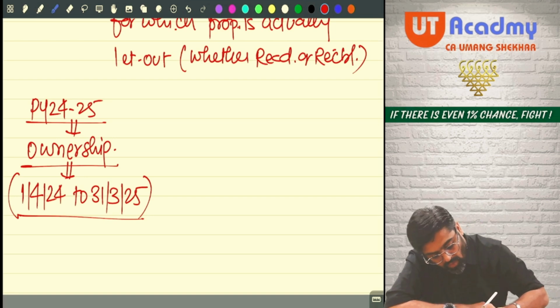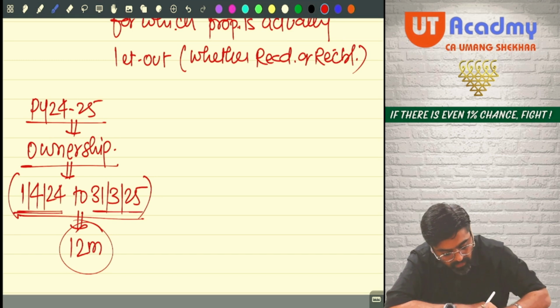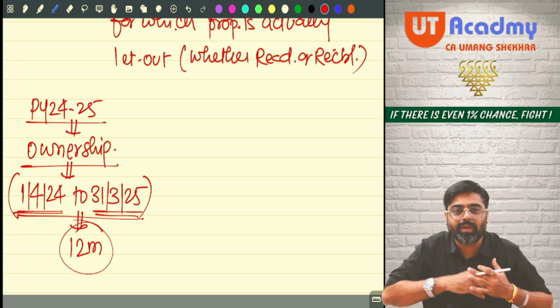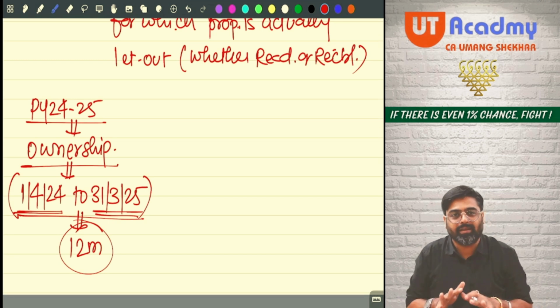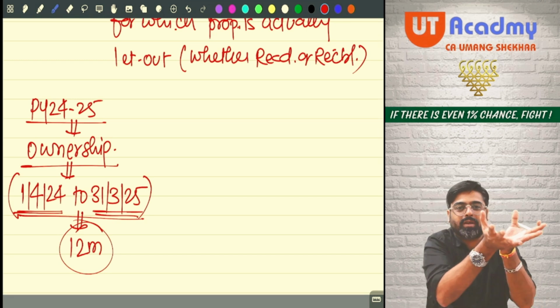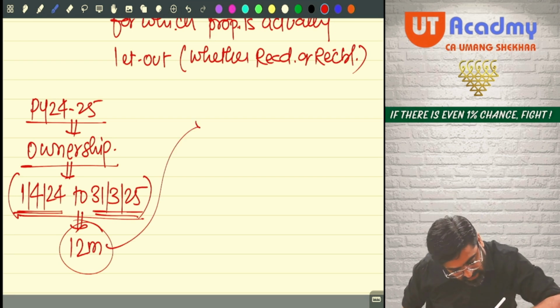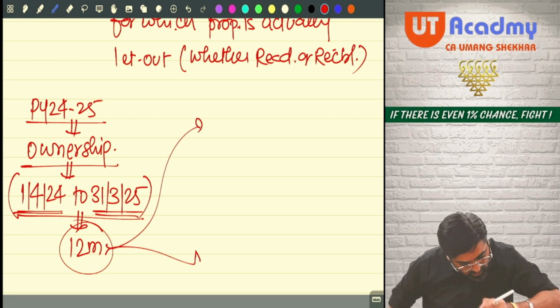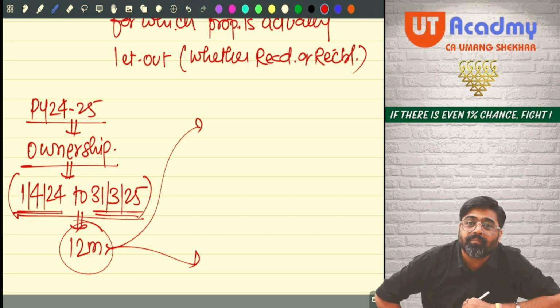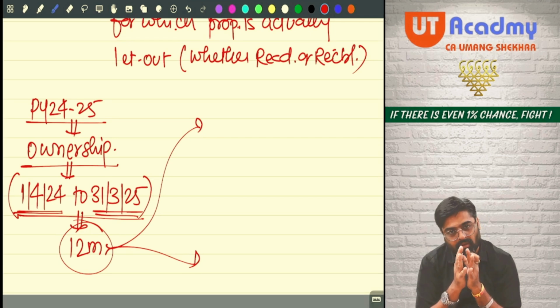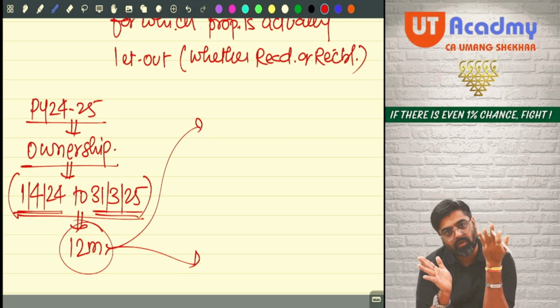So if you have the ownership of the property for full 12 months, April to March, you can give the property on rent for your ownership period only. Either for the entire ownership period or part of the ownership period, you can let out the property. Tell me, if you are the owner of the property for the full 12 months, can you let out the property for full 12 months?